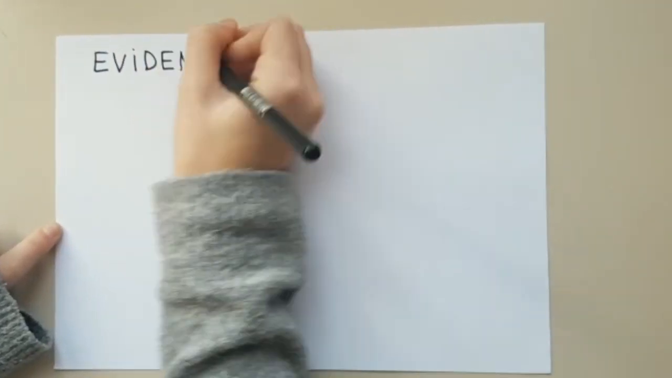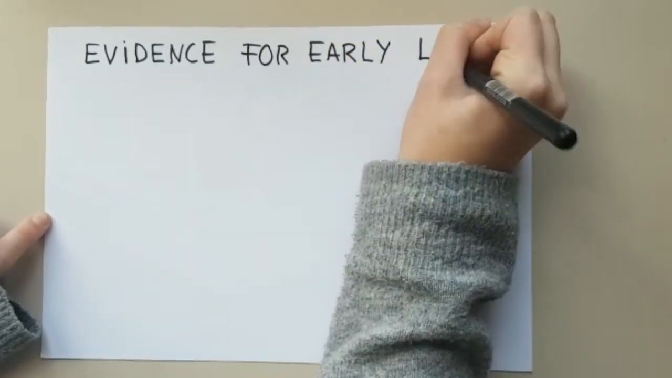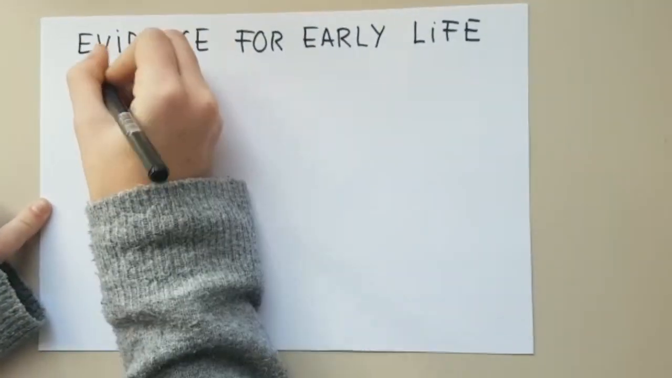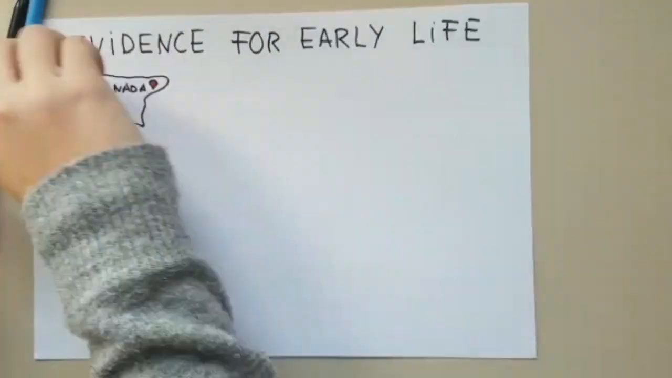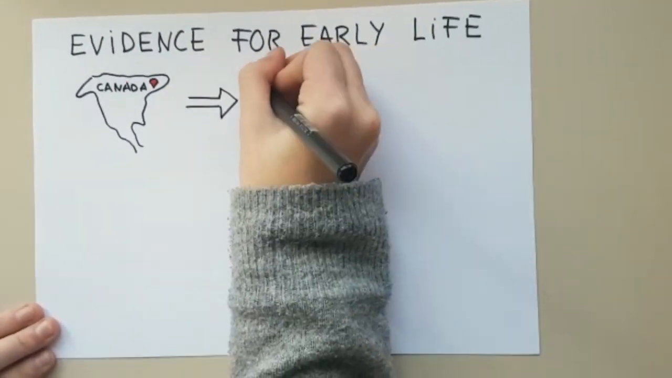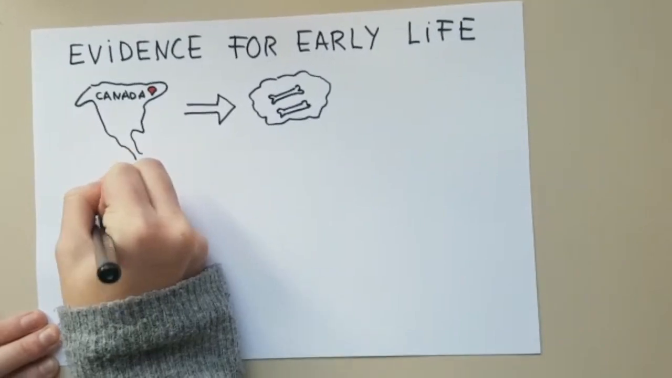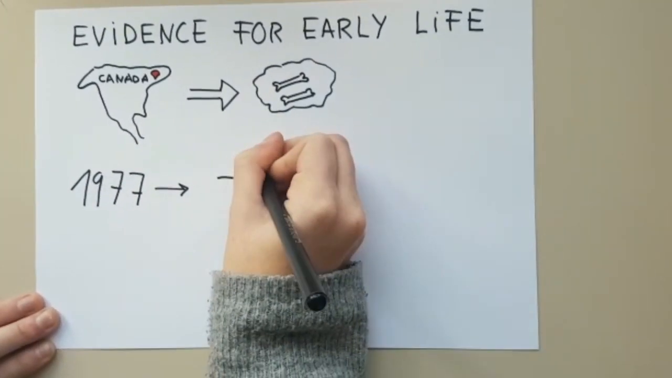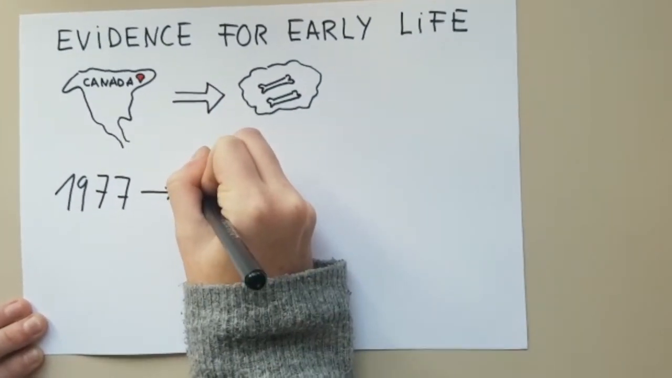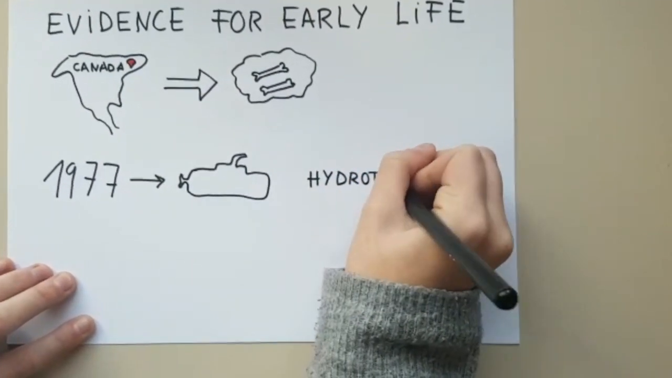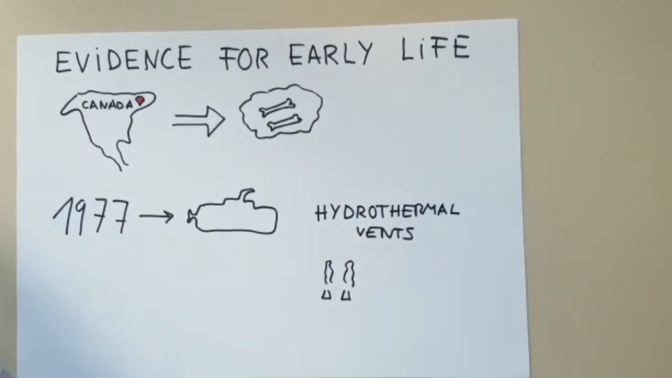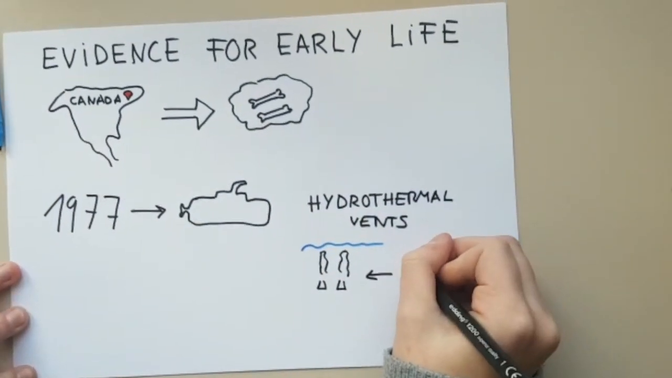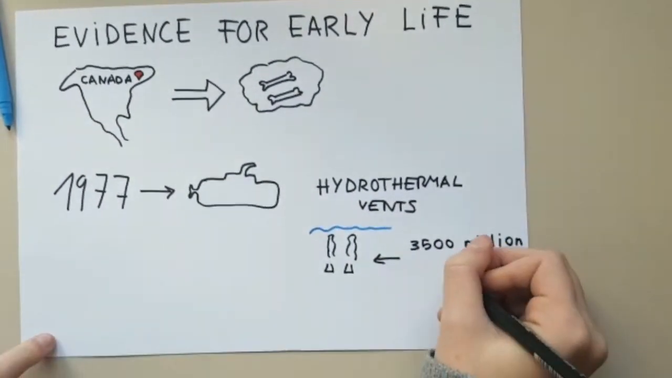First evidence for early life. Some of the oldest rocks of our planet were found in Canada. These rocks contain microfossils. In 1977, scientists who investigated from a submarine discovered hydrothermal vents in the Pacific Ocean. Hydrothermal vents have primitive living conditions similar to those of 3,500 million years ago.